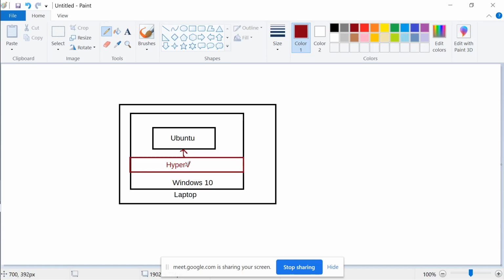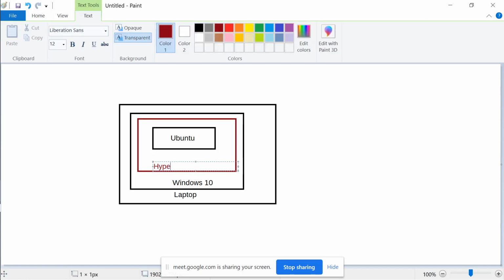This fellow is becoming a bridge, so maybe the right diagram would be this. It is running within the Hyper-V hypervisor. The very word says there's a hypervisor, right? So this is a Microsoft hypervisor which is managing.